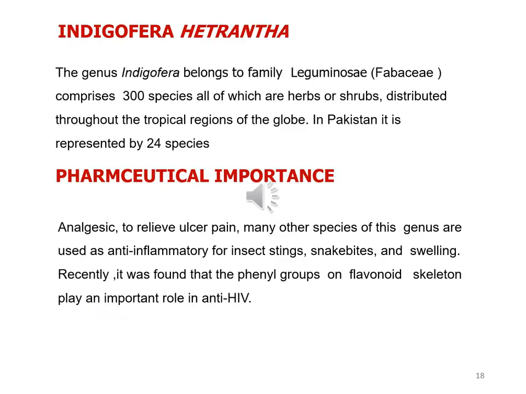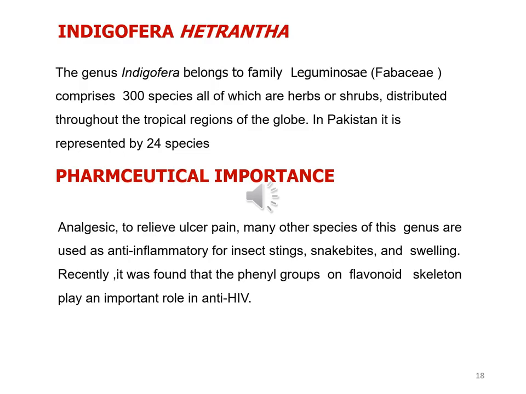Dear students, now we discuss the second plant, that is Indigofera hydrantha. The genus Indigofera belongs to family Leguminosae, also known as Fabaceae. It comprises 300 species, all of which are herbs or shrubs, distributed throughout the tropical regions of the globe. In Pakistan, it is represented by 24 species.